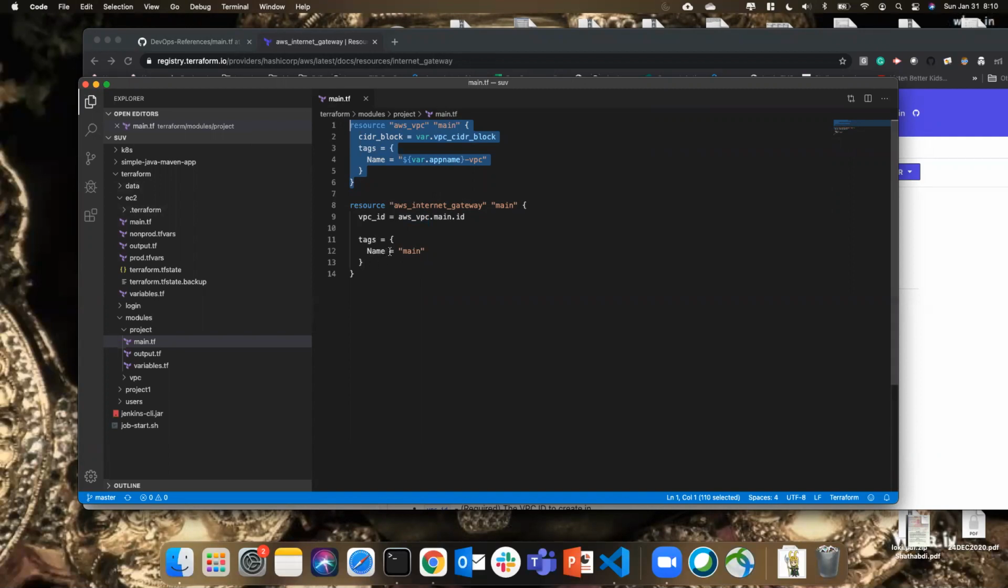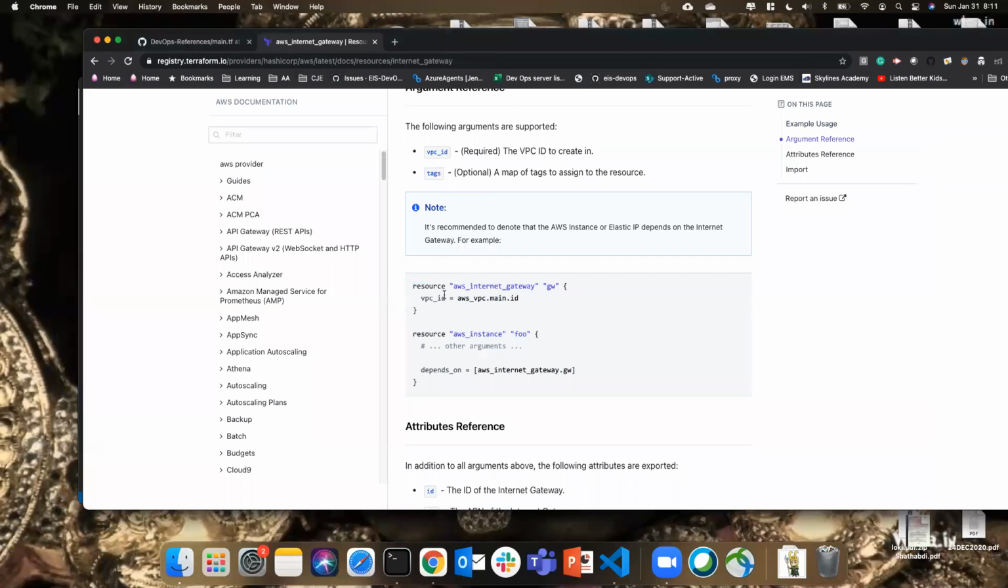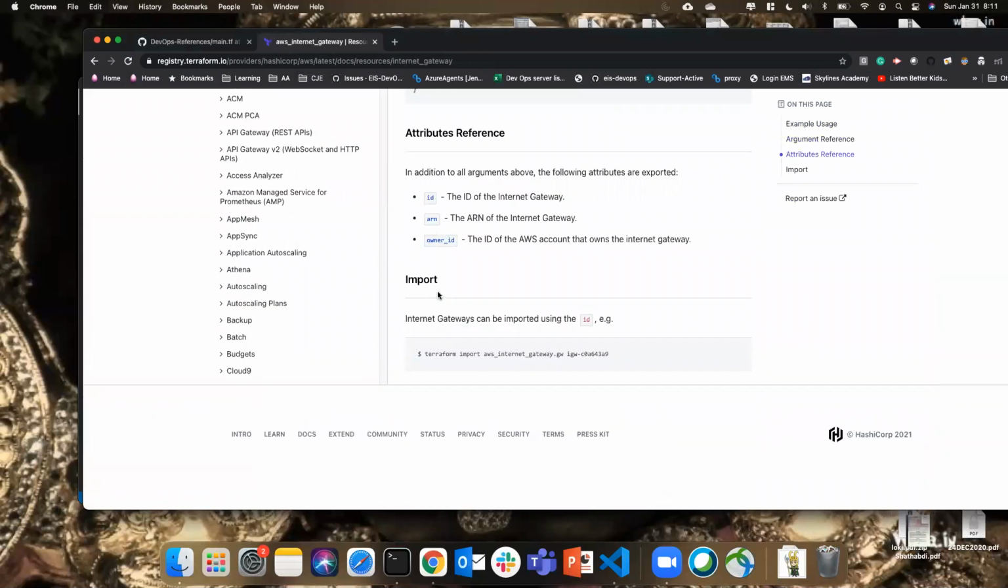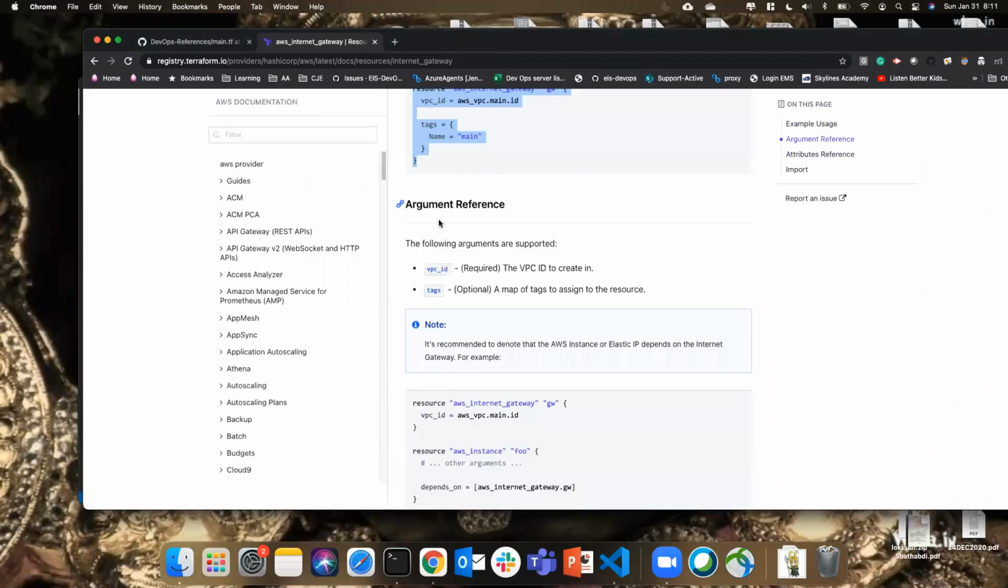Okay. They say tags name is equal to main, but I'm going to use my variable. This will be var.appName underscore IGW. Right, this is done. Internet gateway is over. If you want, we can also pass some more arguments as well, like ID, ARN. Yeah, it doesn't have much. It just has the VPC and the tags, which is good.